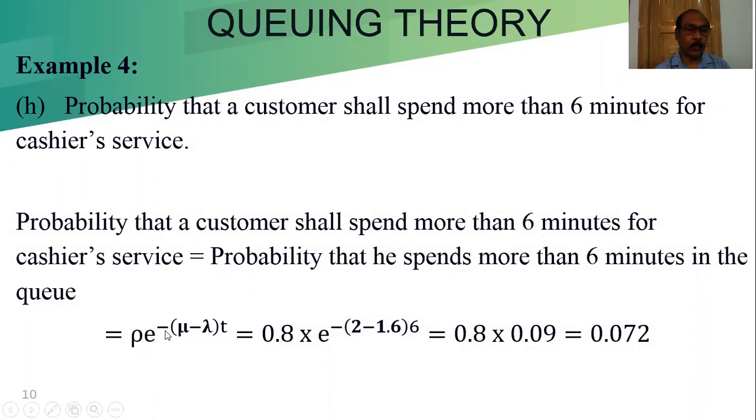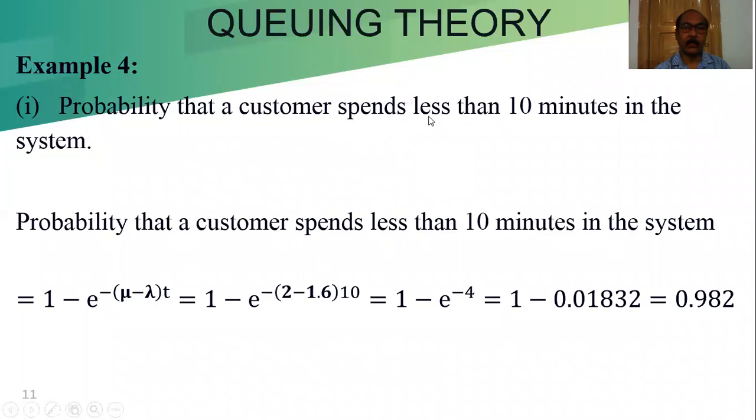So rho into e to the power minus (mu minus lambda) into t, where rho is 0.8, into e to the power minus, mu value is 2 and lambda is 1.6 and t given is 6. So from that we get the value of e to the power part as 0.09, and multiplying this we will get 0.072.